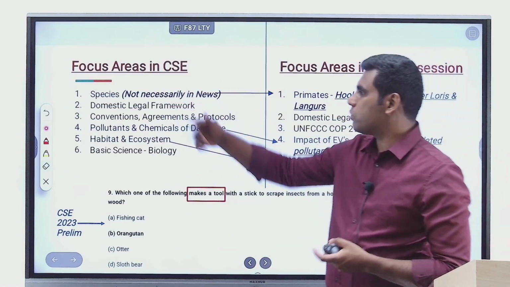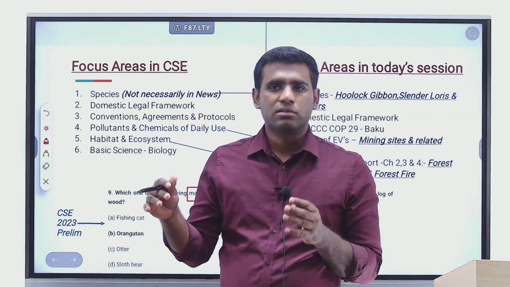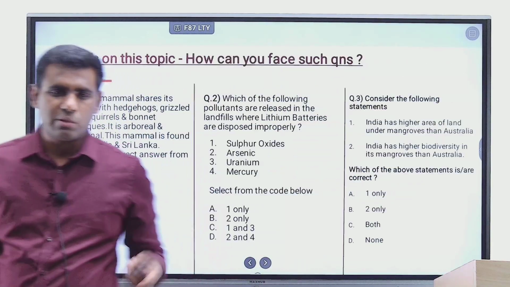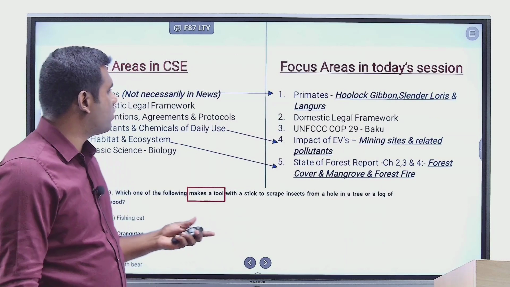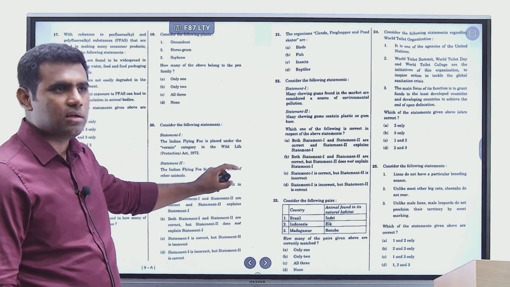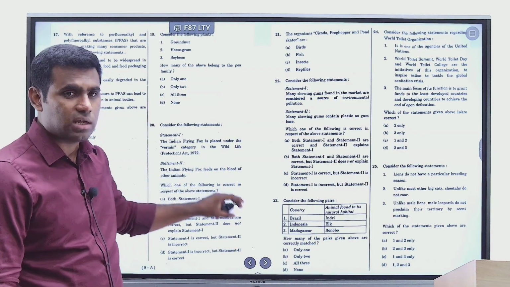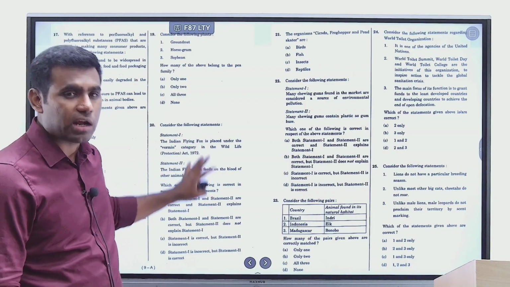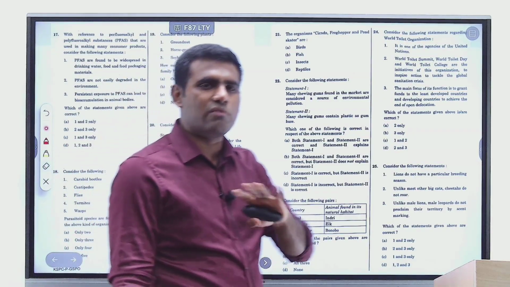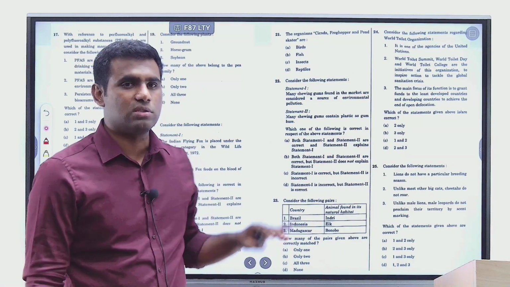And the other category of questions that are asked can be fit into legal frameworks, either domestic legal frameworks or international legal frameworks. Like for example, last year there were 2 questions asked. One of the question was about Wildlife Protection Act, right? And a particular animal, an Indian flying fox, is given, and it is asked whether it comes under Wildlife Protection Act or not. So there are only some 4 or 5 Indian laws with respect to wildlife and environment protection. It really makes sense to know a lot about these laws in the first place.